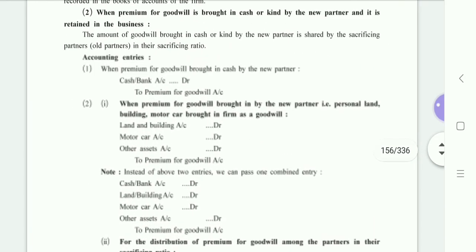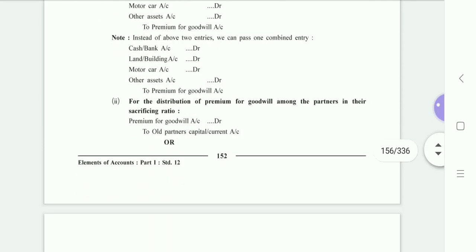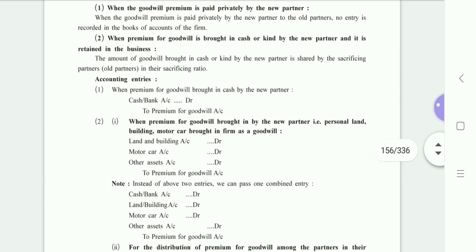Once you memorize this, then it becomes easy to apply this concept practically. While solving a long sum, you'll be having an adjustment of goodwill. They'll say that so and so is the new partner, and that particular partner brings so and so amount of goodwill. So that time you are supposed to decide what accounting treatment you are going to give regarding the amount of goodwill brought by the new partner. So that concept is given here, the things that we have learned today. So that's all for today regarding the concept of goodwill.